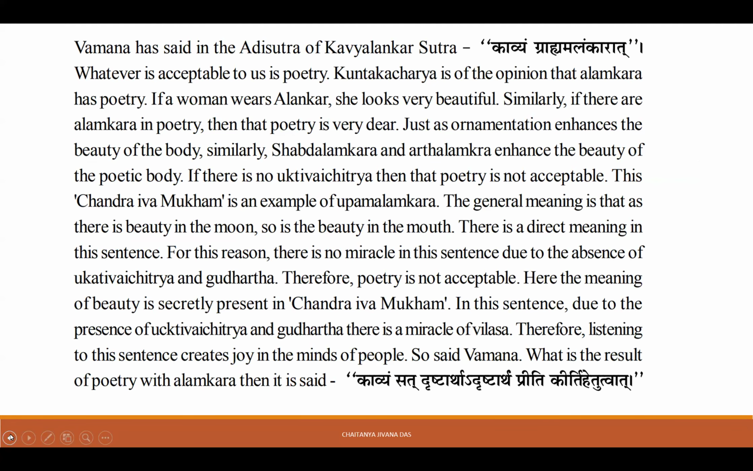So properly the Drishtartha and the Adrishtartha, what is to be seen or understood and what you can tell, basically. And the Preeti arises, the love arises in the heart. And also Kirti arises. So the Kirti, the fame, we get from the Satkar.